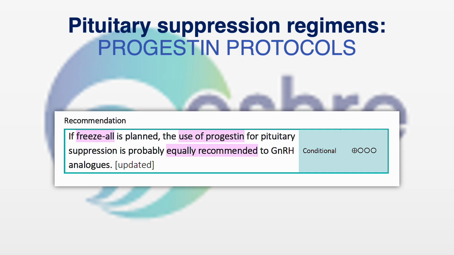By simply giving progesterone, cost cutting will happen, and injection site allergies, the cost of injections and the pain which the patient suffers can all be minimized if we cut down one injection, that is the antagonist or daily agonist. So that is what the use of the progestin protocols is, and the new guideline has updated that it is equally recommended over the other gonadotropin releasing hormone analogs, whether agonist or antagonist.